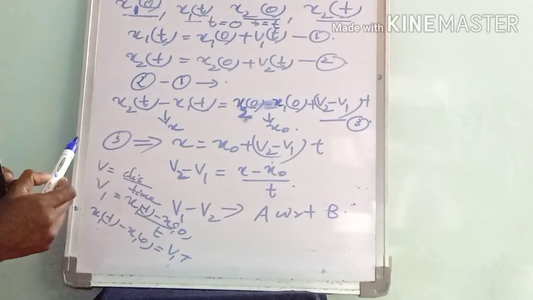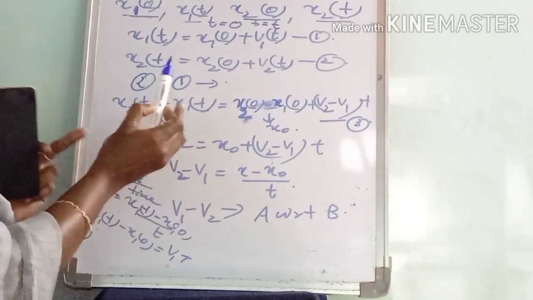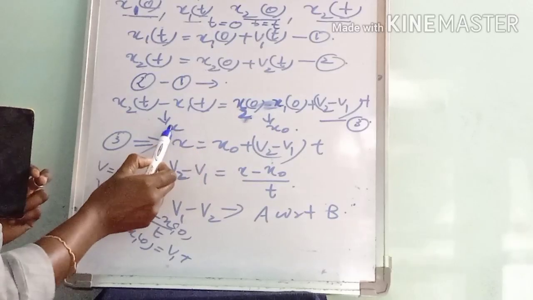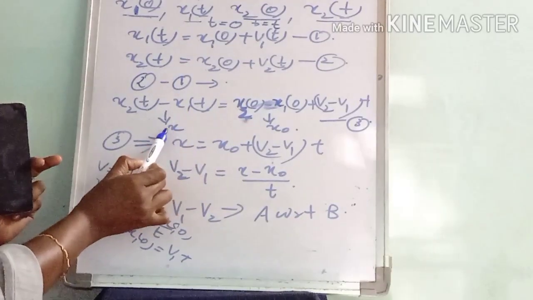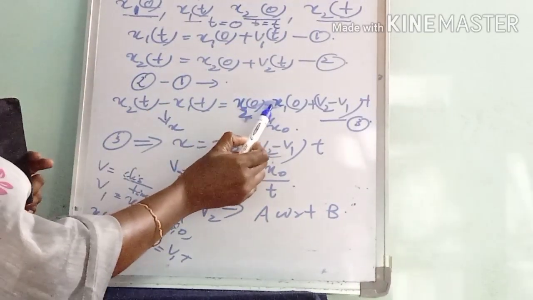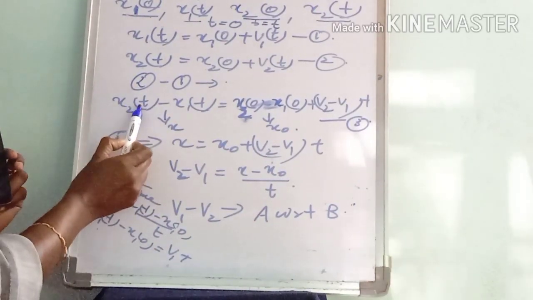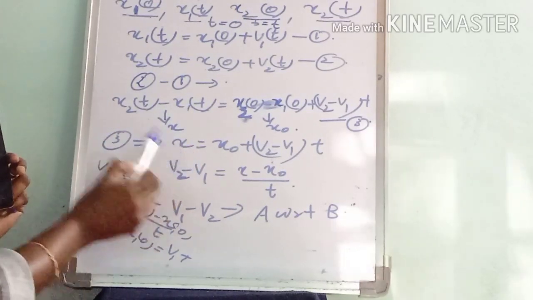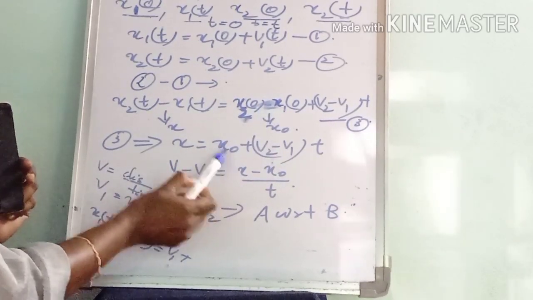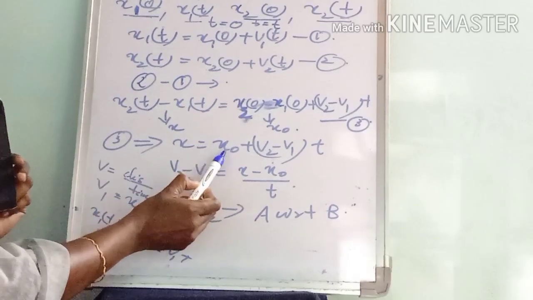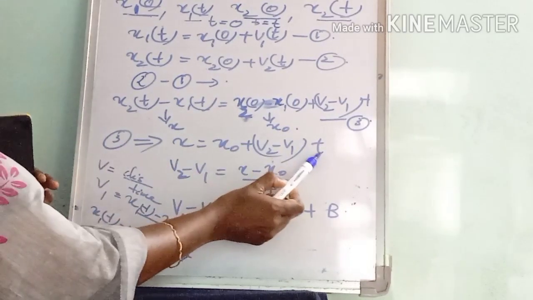Next, we put x2 t minus x1 t as x, and take x2 0 minus x1 0 as x0. So instead of x2 t minus x1 t, we can write x, and instead of x2 0 minus x1 0 we write x0. So x equals x0 plus v2 minus v1 into t.